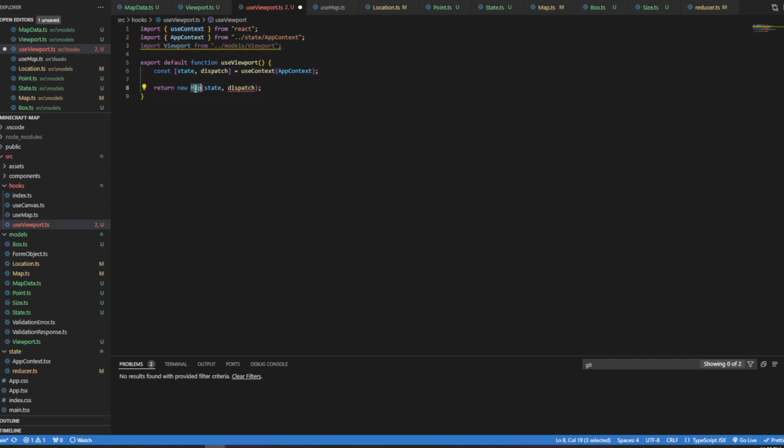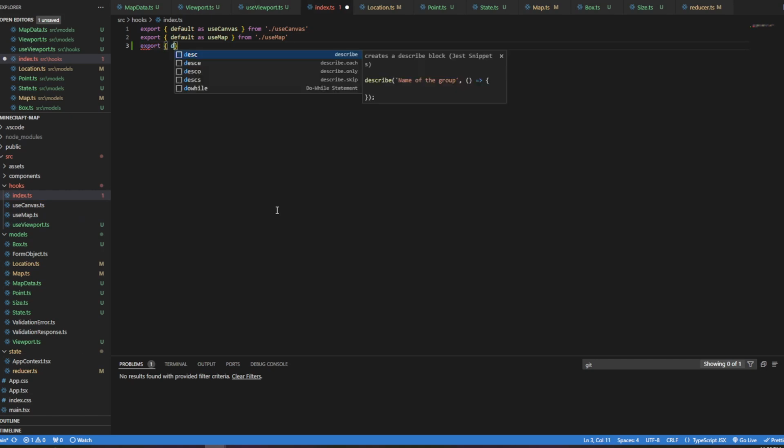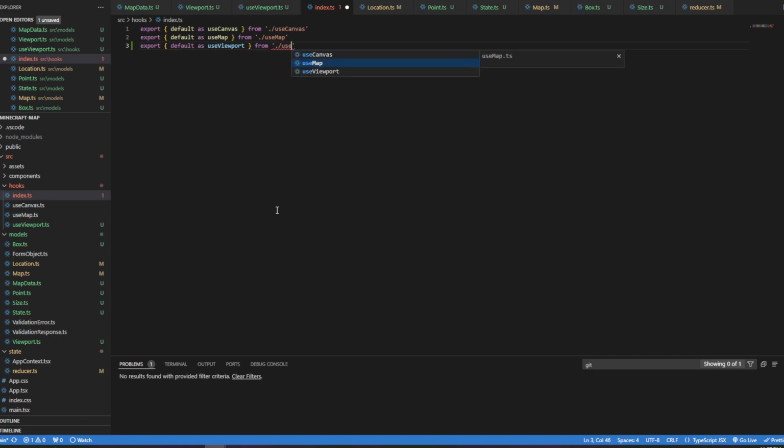And we're going to create a new viewport. Yeah, I think that's good. Okay, and then here I'm going to add it after alphabetically, default as useViewport from useViewport. Okay, and so I'm going to go to useCanvas.